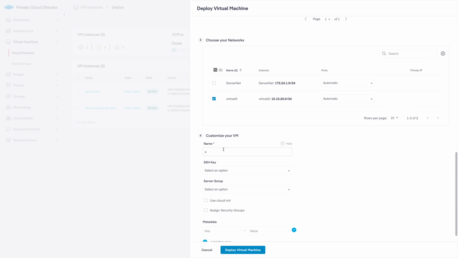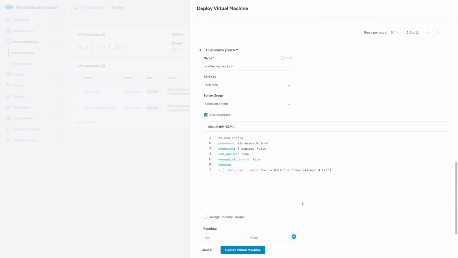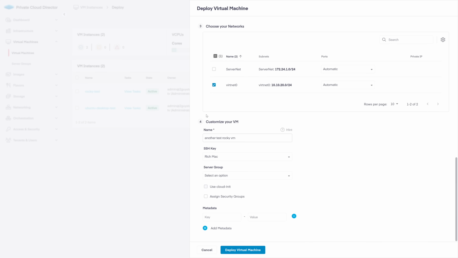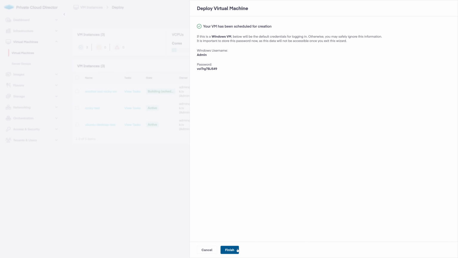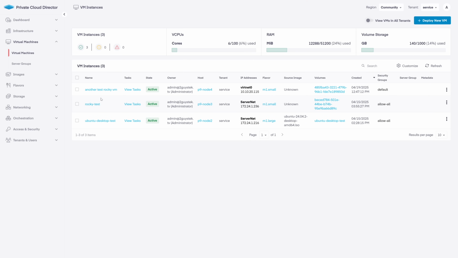Nearly done here, we need to provide a name for the VM. You can select a predefined SSH key if you've added one to your configuration. If you're running a cloud image, you can enable Cloud Init and customize the deployed cloud image, including changing the default password in your image, assign a security group to your VM, add any metadata you'd like, and finally deploy the virtual machine. Now back to the list of VMs, we can see my new VM being deployed. Once the VM shows a state of active, we can select it and check out the console.